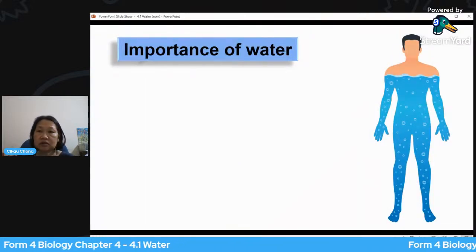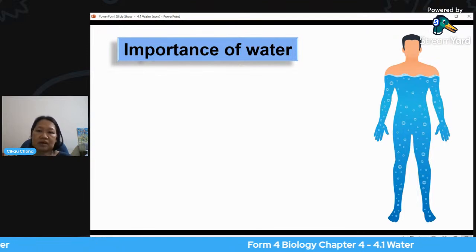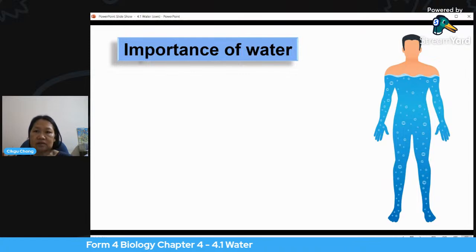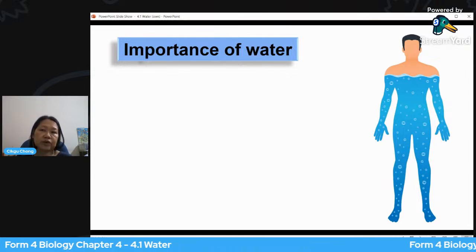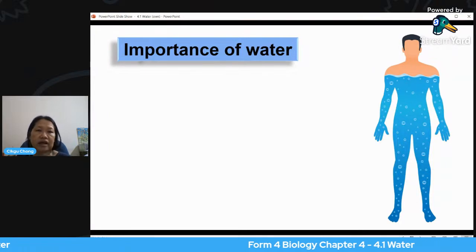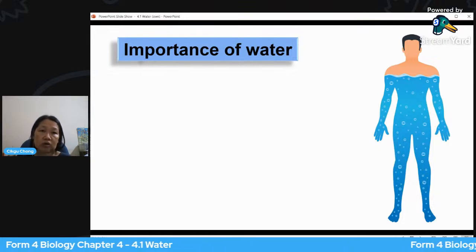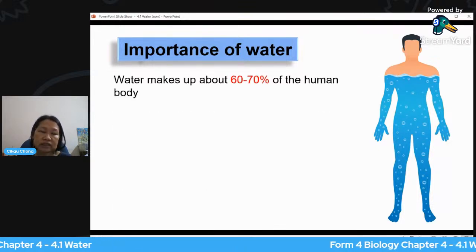So what is the importance of water? As you know, you can see this diagram. Most of our body is made of water. We need water in every part of our body, especially in blood, and the lymph, which is another type of system in our body. So all of these are composed of water. What is the importance of water?